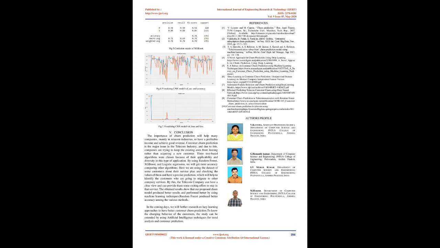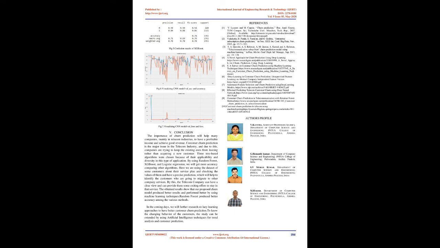Conclusion. The importance of churn prediction will help many companies, mainly in the telecom industry, to have a profitable income and achieve good revenue. Customer churn prediction is the major issue in the telecom industry, and due to this, companies are trying to keep the existing customers from leaving rather than acquiring new ones. 3 tree-based algorithms were chosen because of their applicability and diversity in this type of application. By using random forest, XGBoost, and logistic regression, we will get more accuracy compared to other algorithms.